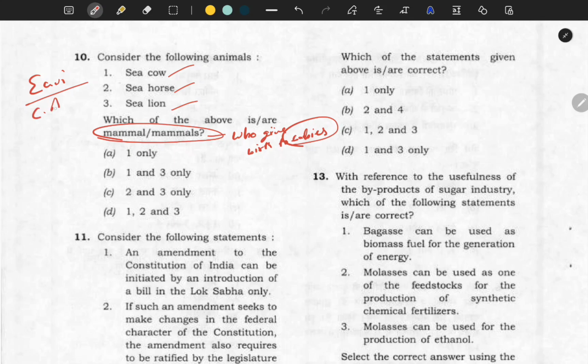If you are following current affairs, sometimes these animals will come up and you need to understand whether each is a mammal or not. So what is the correct answer here? See, sea cow is a mammal, but sea horse is not a mammal. It lays eggs. If you have seen the videos on National Geographic and other channels, you will see how the sea horse lays eggs. And the third one is sea lion, yes, it is also a mammal. For these types of questions you should be very confident, then only can you solve them. Otherwise you need to skip them.